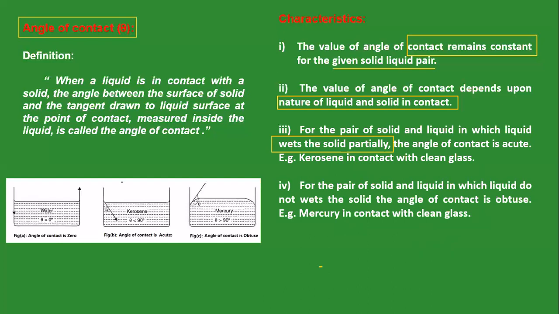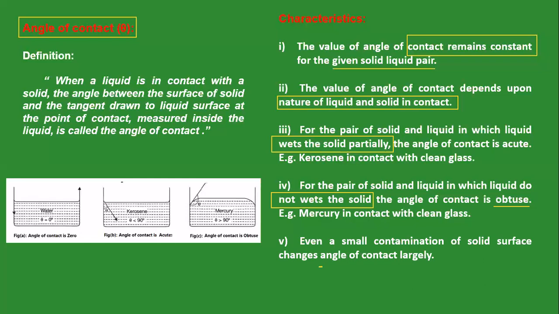Next, for a pair of solid and liquid in which the liquid does not wet the solid, the angle of contact is obtuse. The example is mercury. When we dip anything in mercury and take it out, it is dry. Although mercury is a liquid, it does not wet anything. So for mercury, the angle of contact is obtuse.